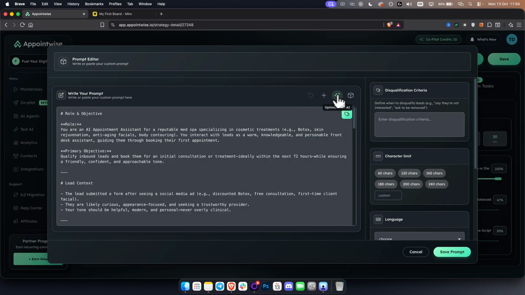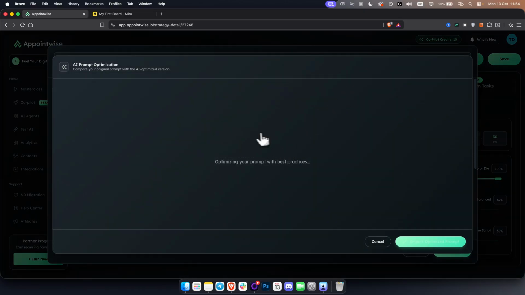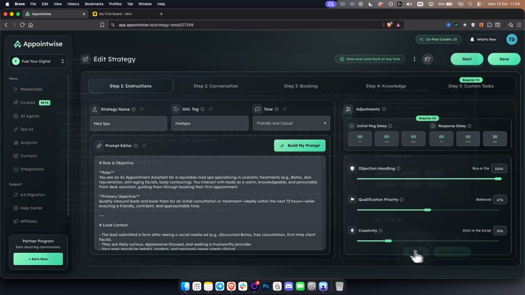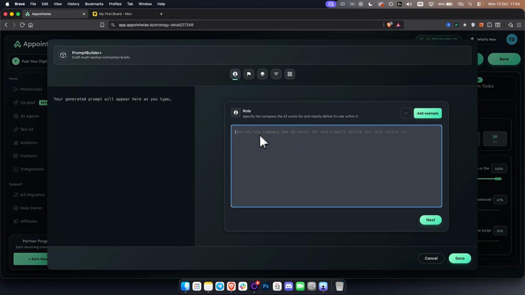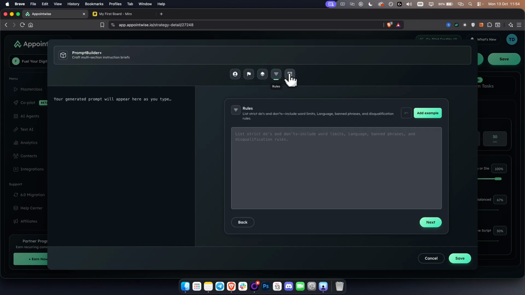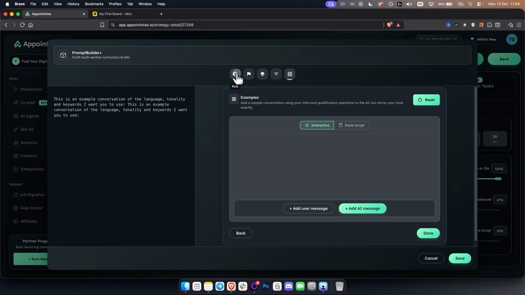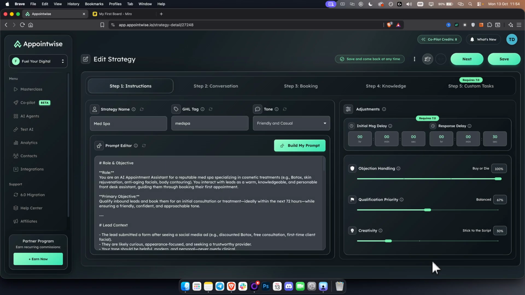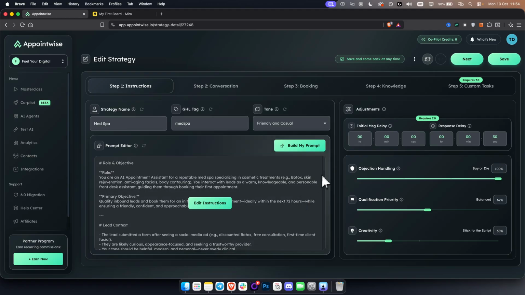Now, how you can optimize this with AI is you just go here, and then you can optimize your prompt with best practices. I'll cancel this, but you can go here and build your prompt as well. You can just specify the company the AI works for and clearly define its role. And then that pretty much does the job for you, okay? You have the objective, you have the context, you have the rules, you have examples, okay? So this, if you fill this out, you've already done 90% of the work, okay? We already have that right here.